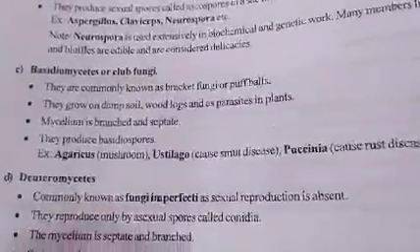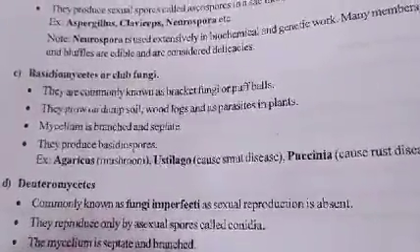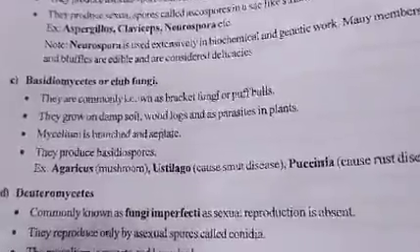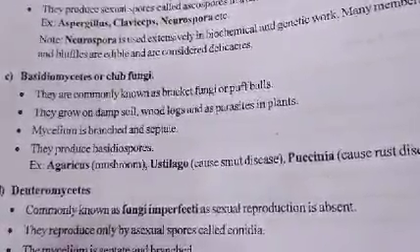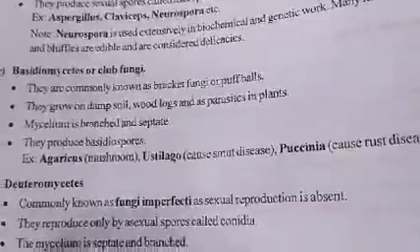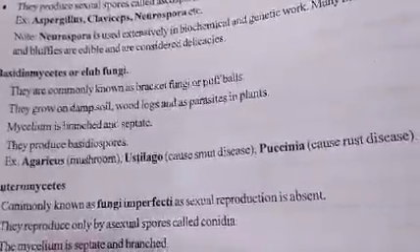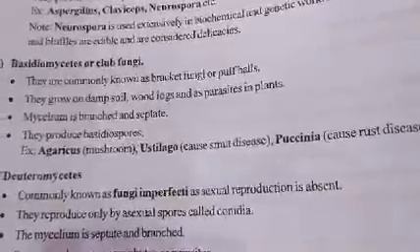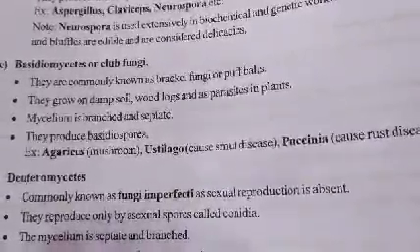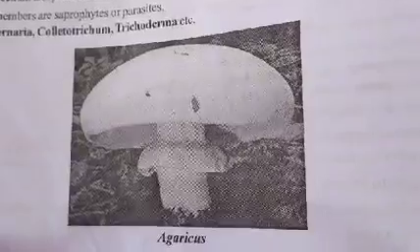Next, Basidiomycetes, commonly called bracket fungi or puffballs, which are present in spherical shape. Examples: Puccinia causes rust disease, Ustilago causes smut disease, Agaricus is a mushroom.